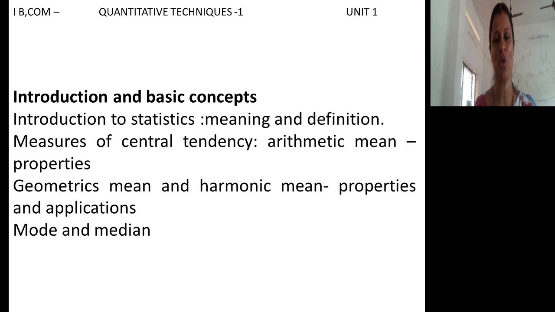In that, we are going to study arithmetic mean, its properties, geometric mean, harmonic mean, its properties and application, mode as well as median. Listen carefully. This is what the first chapter of quantitative technique consists of. So, we should concentrate on all these aspects in the first chapter.